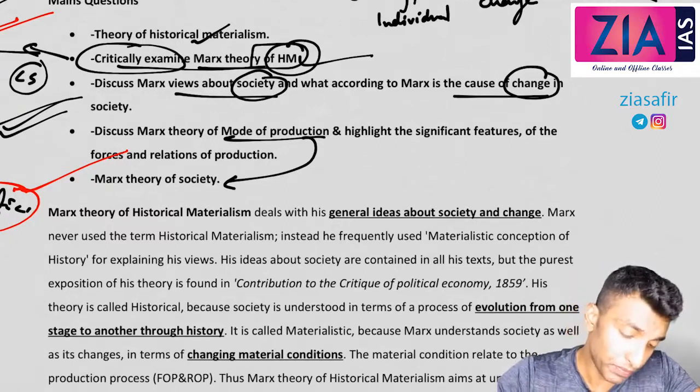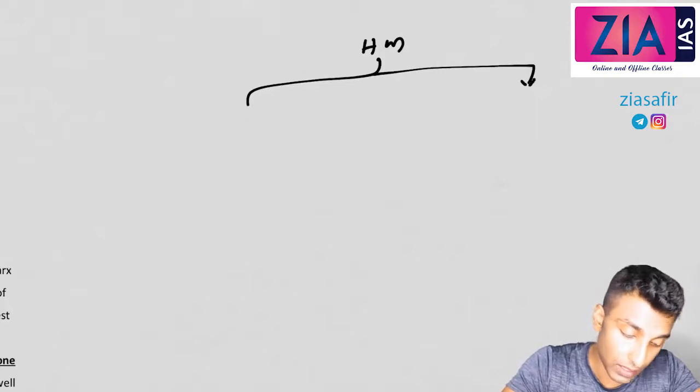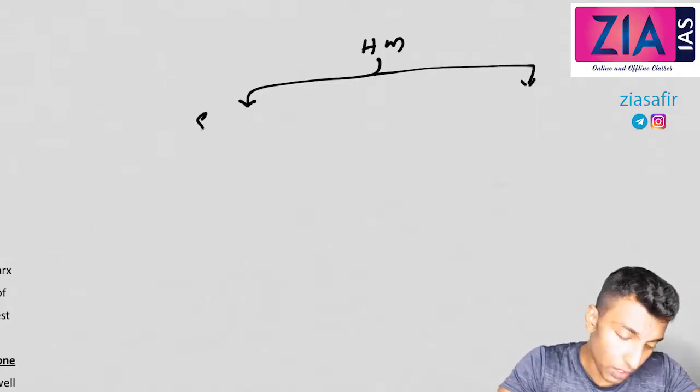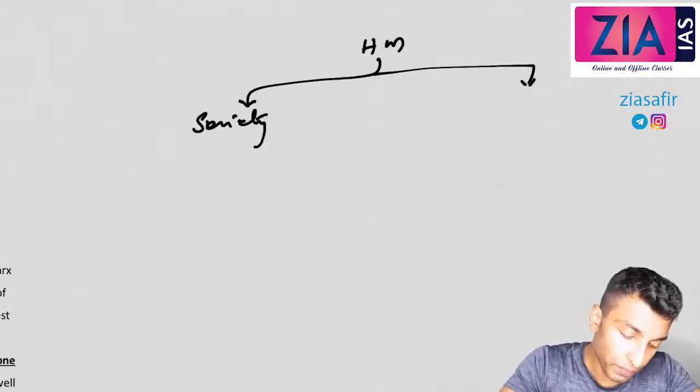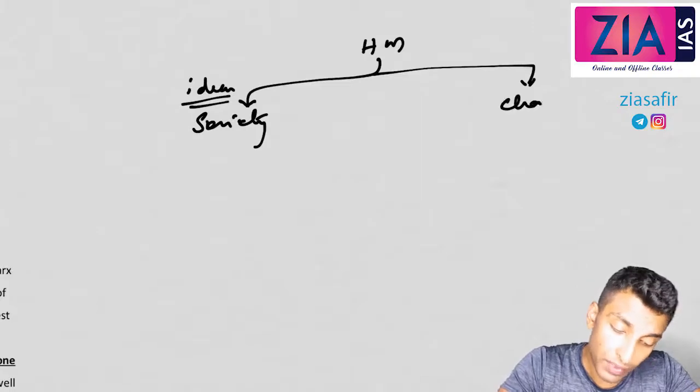Okay. So we will discuss historical materialism now. So understand this part. His theory of historical materialism is understood in two parts. The first part is all about his idea about society, and the second part is his idea about change.